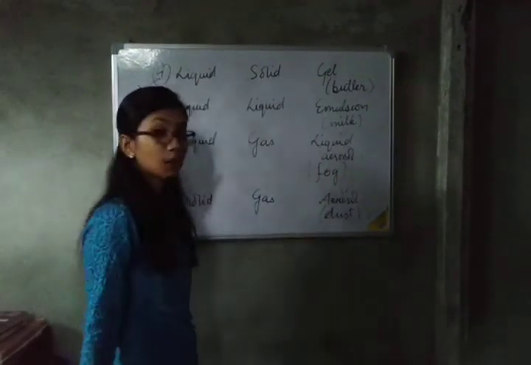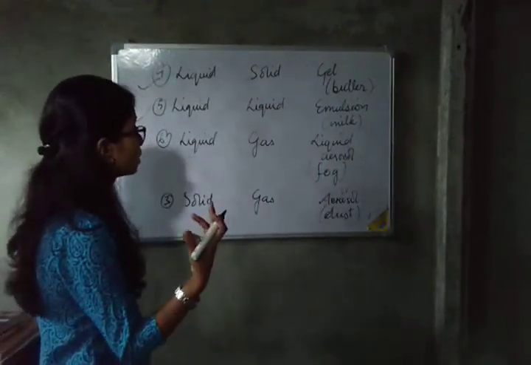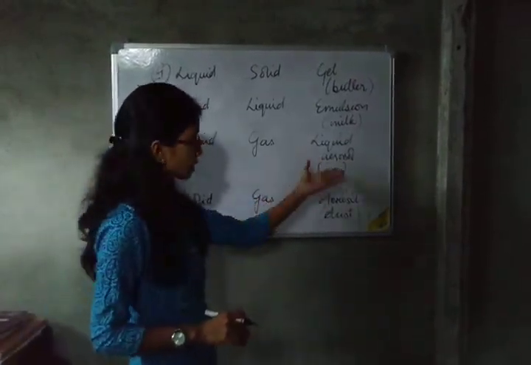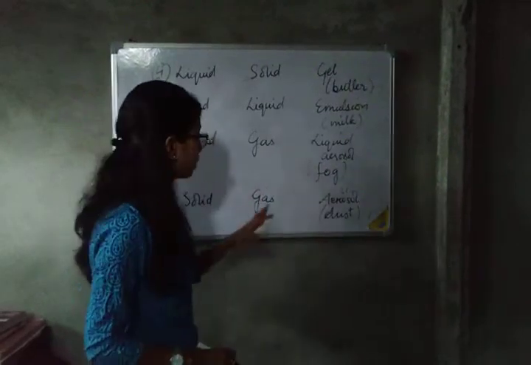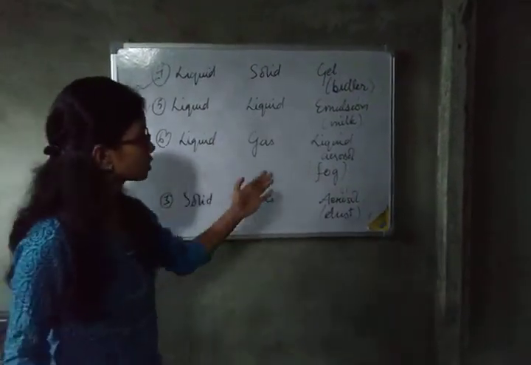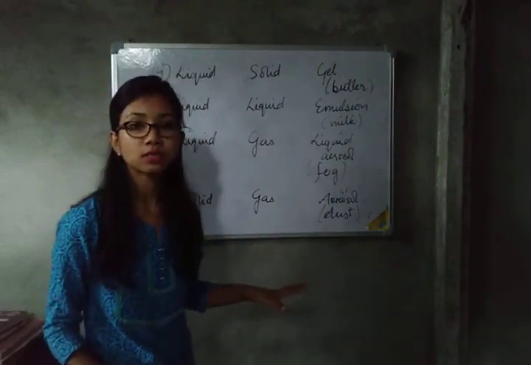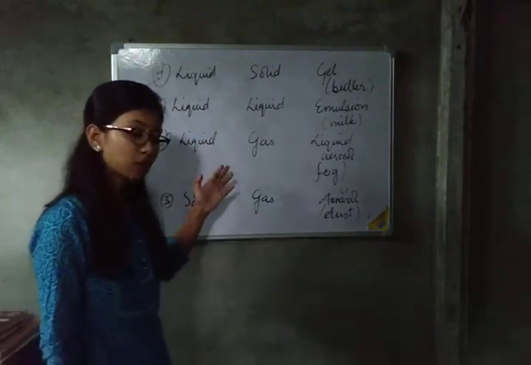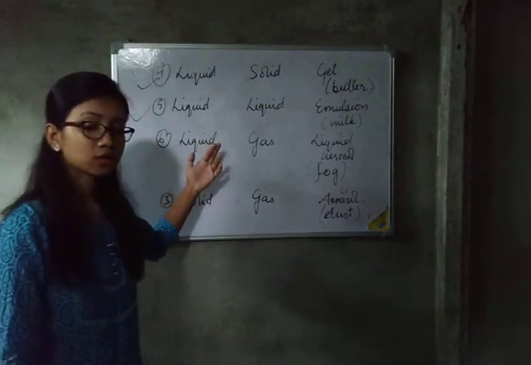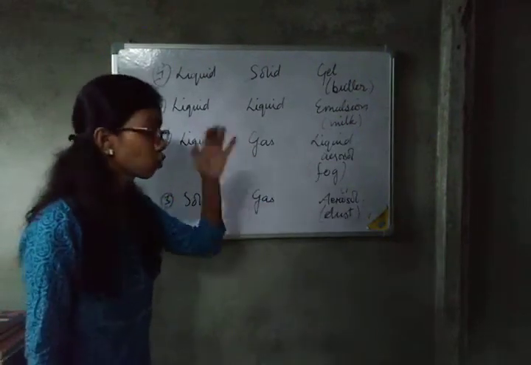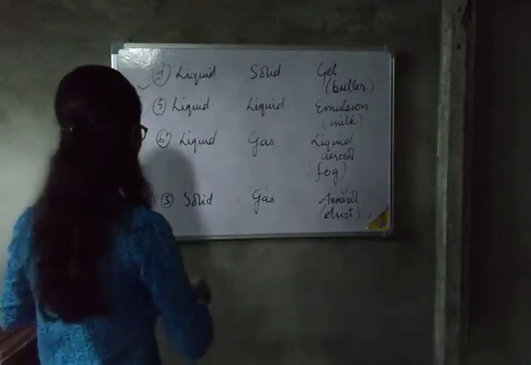So fog is an example of a liquid in gas colloid, that is liquid aerosol. Or you can call it aerosol, no problem. Aerosols are those colloids where the dispersion medium is gas. Whatever the dispersed phase might be, whenever the dispersion medium is gas, the colloid is known as aerosol.